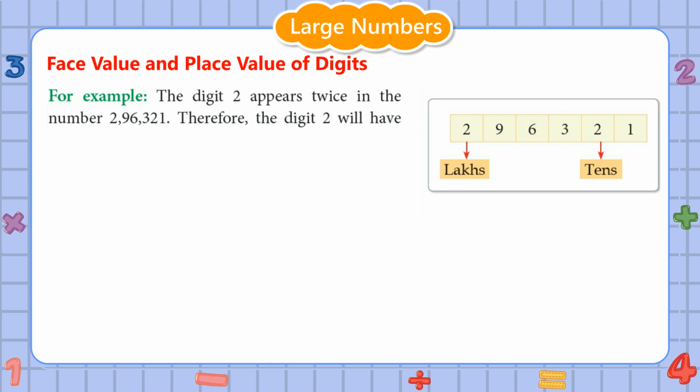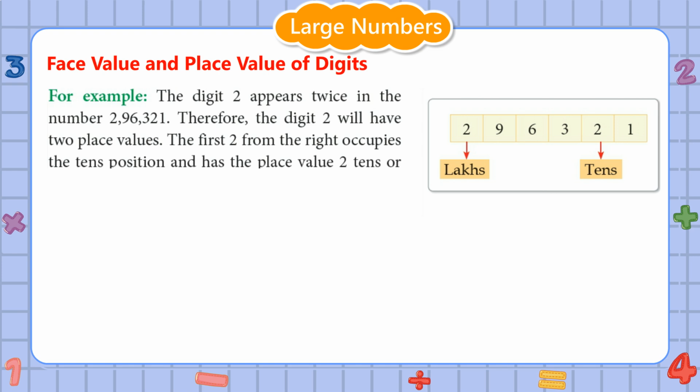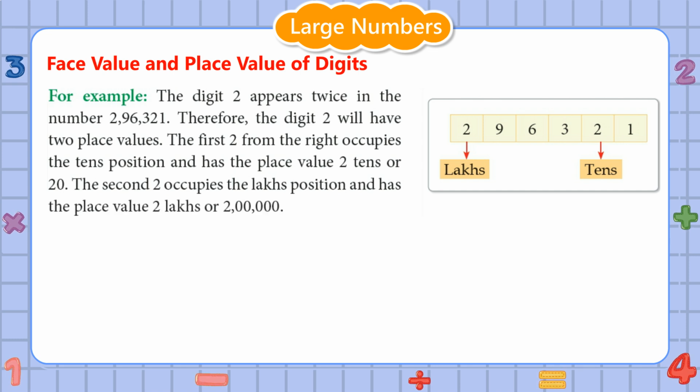Therefore, the digit 2 will have two place values. The first 2 from the right occupies the tens position and has the place value 2 tens or 20. The second 2 occupies the lakhs position and has the place value 2 lakhs or 2,00,000.